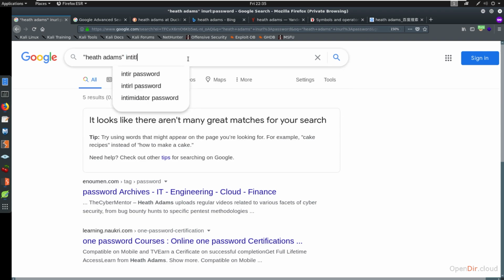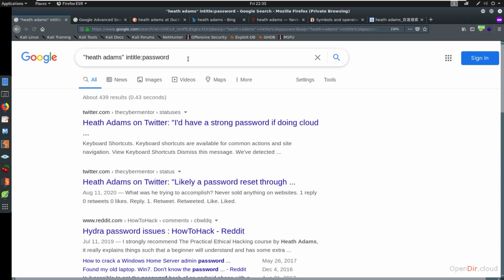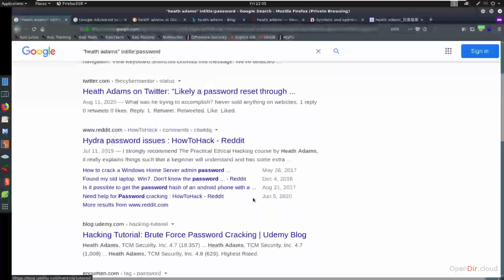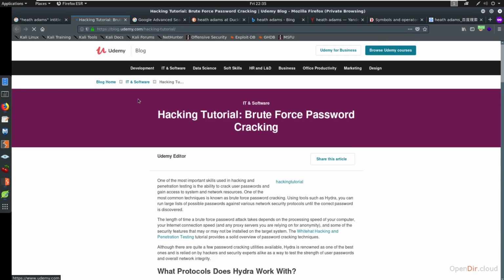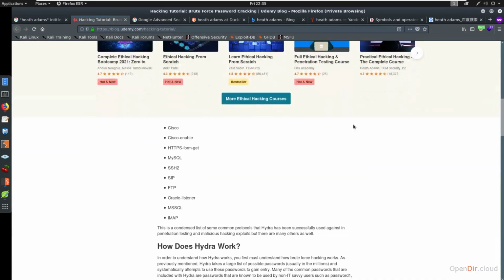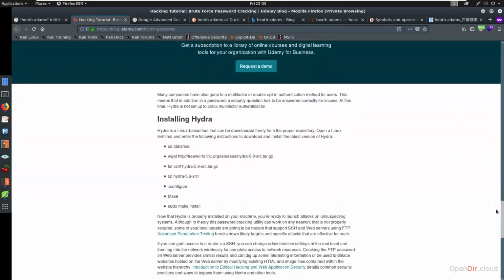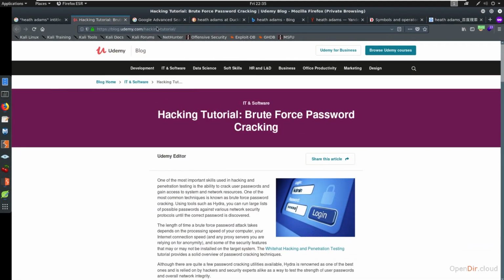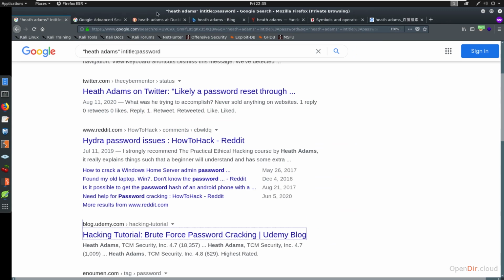Another thing is in title. So you could say in title password. So we should pull up some results here. 439. So here in the title, you can see that password shows up. So anywhere where password shows up in title, you're good. So there's a bunch of different options that you can do here. Okay. And I think that these are great. I actually don't even know what this site is. So somebody wrote a blog on a hacking tutorial, and it looks like they've got different types of hacking here that somehow tied into me. So it's very interesting to see some of these things when you're searching yourself and searching for other results.